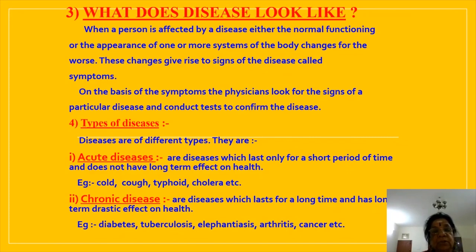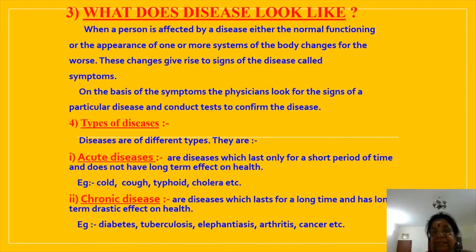Examples: common cold, cough, typhoid, cholera. Whereas chronic diseases are those which last for a long time and have a long-term drastic effect on health. Examples: diabetes, that is blood sugar, tuberculosis, elephantiasis, arthritis, cancer, etc. Diabetes is blood sugar. TB is caused by the bacterium Mycobacterium tuberculosis.